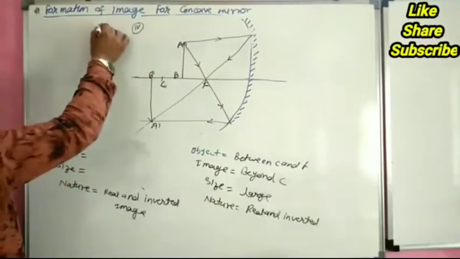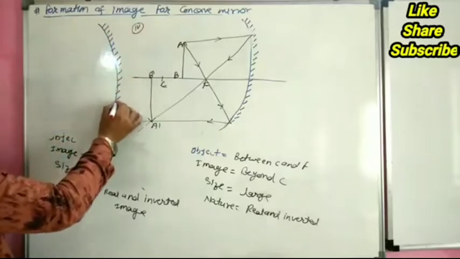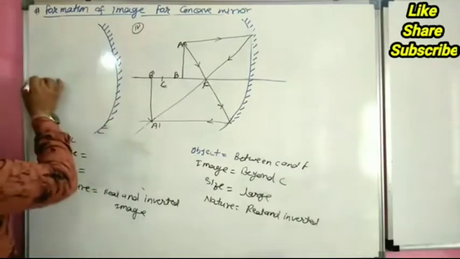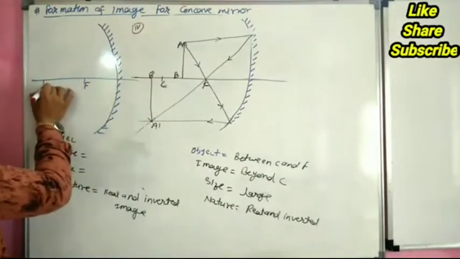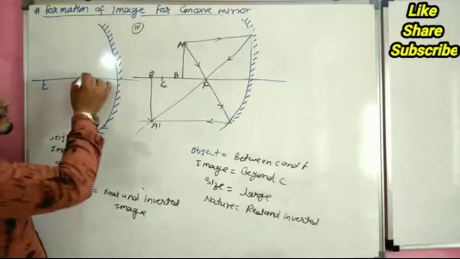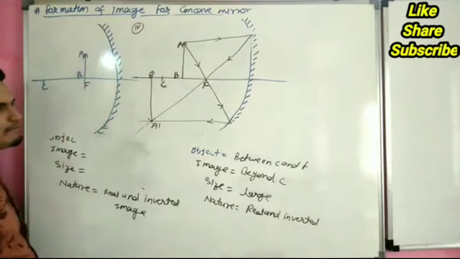Fifth case, this is our concave mirror. This is principal axis. This point is focus. This point is center of curvature. When object placed at F means focus.